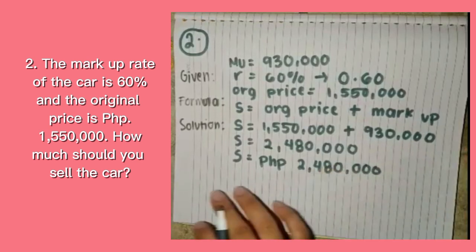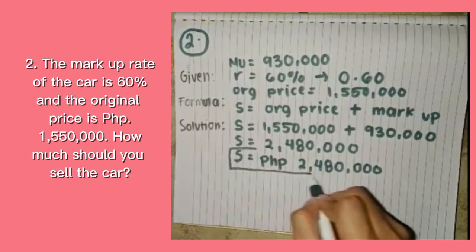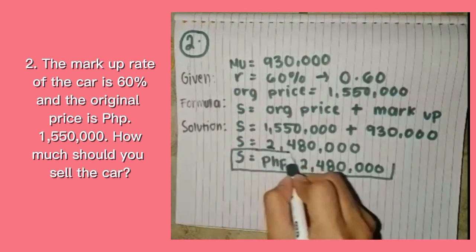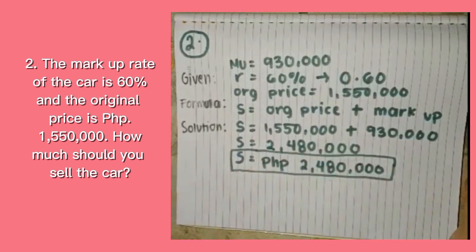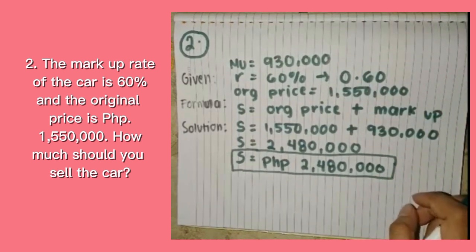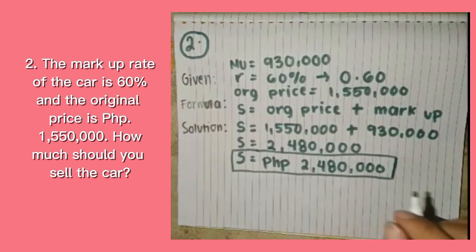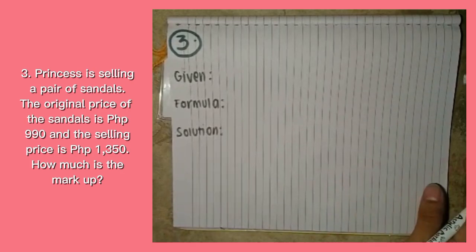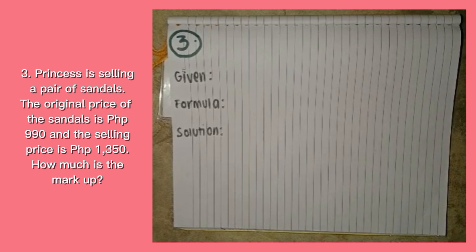So we are done with finding the selling price. This is the final answer for problem number 2, selling price. It's a little bit long procedure, but if you know how to do this, it is easy, and if you have a calculator, it is easier for you to solve it on your own. So now we are done with example number 1 and number 2 for the markup. And now let's proceed to example number 3.